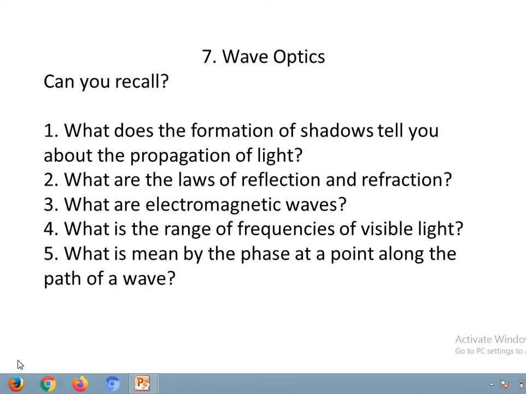The first one is, what does the formation of shadows tell you about the propagation of light? Here it is regarding the propagation of light and the formation of shadows. Formation of shadows tells us that light propagates in a straight line in homogeneous medium. Is it clear? I will repeat once again. Formation of shadows tells us that light propagates in straight line in homogeneous medium.